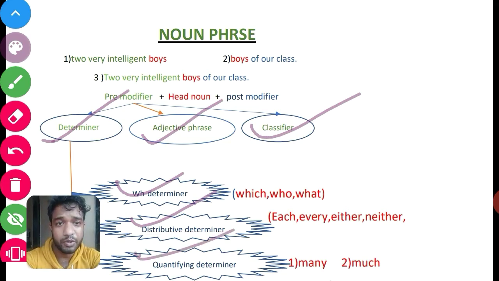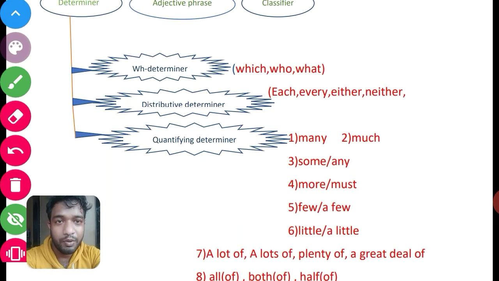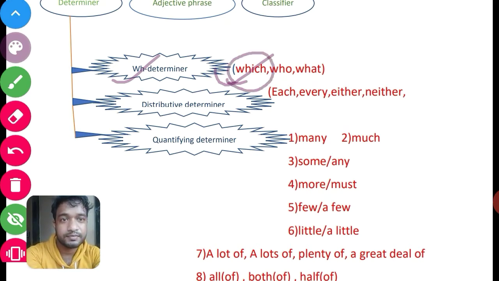Let's see what is WH determiner, what is distributive determiner and what is quantifying determiner. Those words which start with WH are called WH words, and if we use these words as a determiner, then we call it a WH determiner. Distributive determiners are like each, every, either, neither.